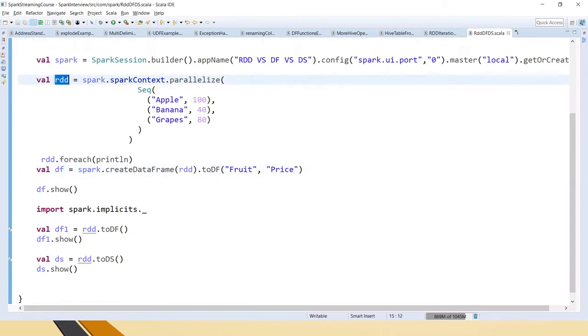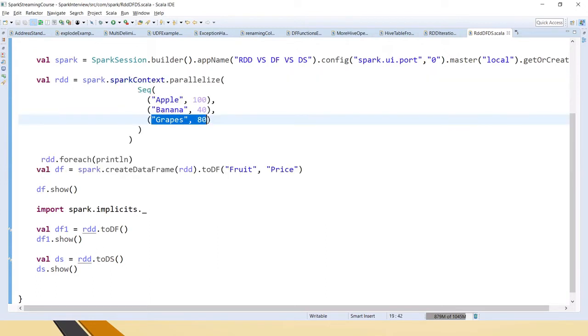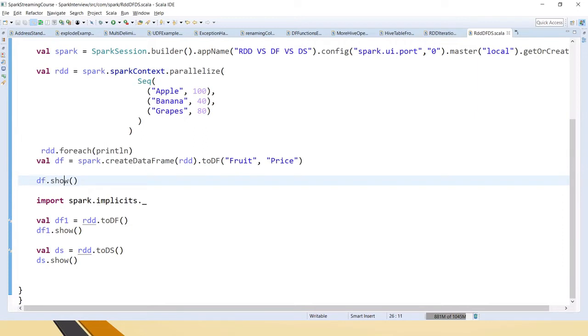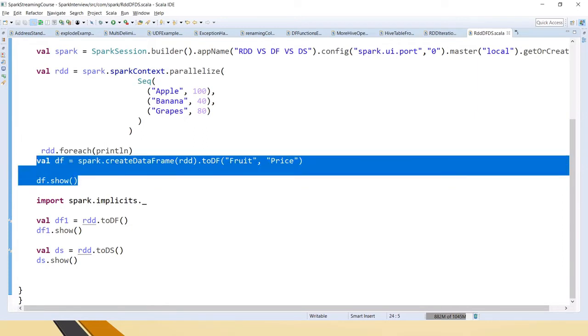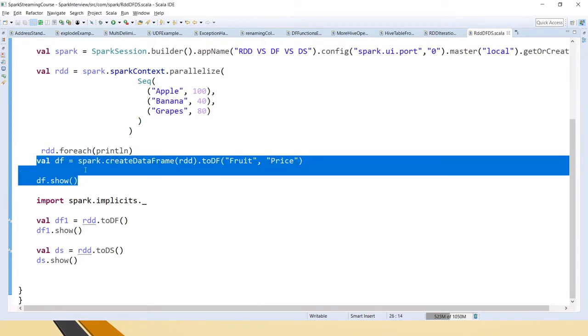Whatever RDD we already have, I am passing that RDD here, and using this .toDF I am giving column names to this sequence data. And df.show is the method used for showing the data frame, like how we used foreach println for the RDD. Similar way, this is how we can use it.